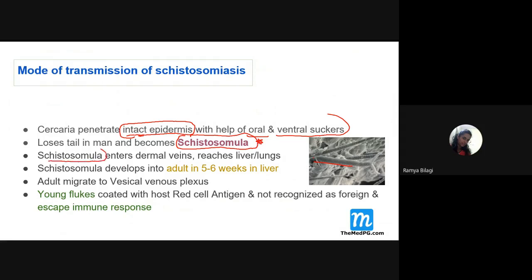Now this schistosomula will enter the dermal veins and reach the lungs or the liver, and within the liver or the lungs it will develop into an adult within 5 to 6 weeks. Once it develops into an adult, it will migrate to the vesical venous plexus of the bladder area, and there it will lay the eggs. From the eggs the young flukes will come out, and the body of these young flukes is coated with red cell antigen, so that our body won't recognize them as foreign and they will escape the immune response. Are you all clear, students?